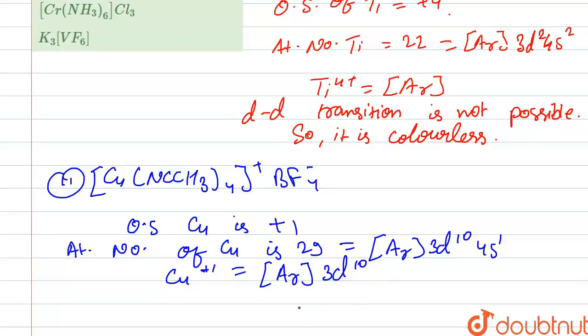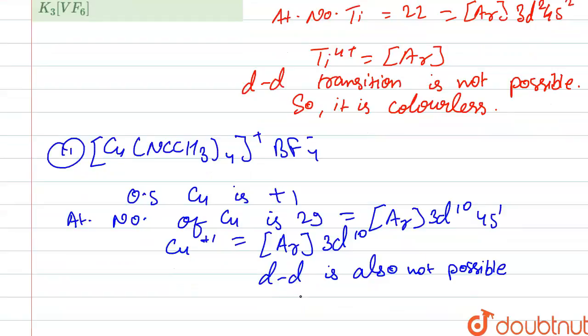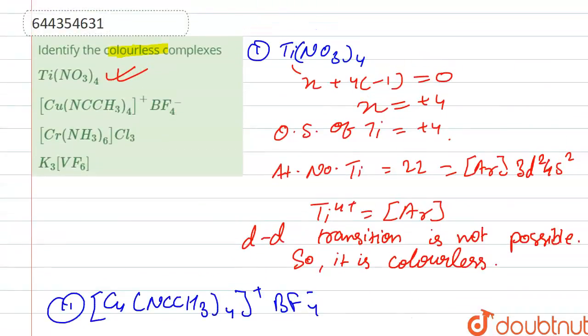So d-d transition won't be possible here. d-d transition is also not possible, right? So it is also colorless. So our second option is also a colorless compound.